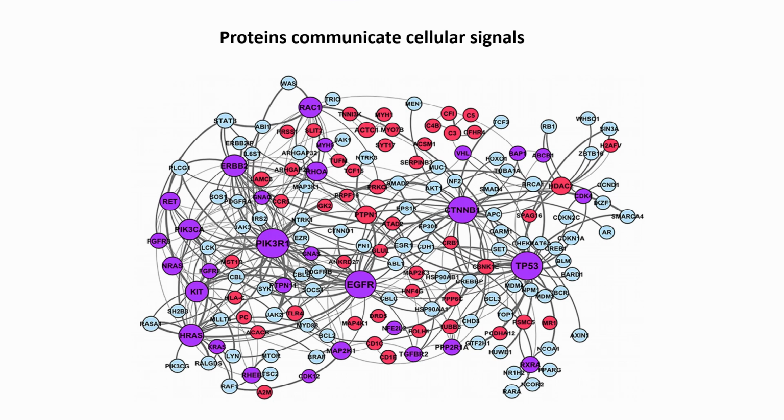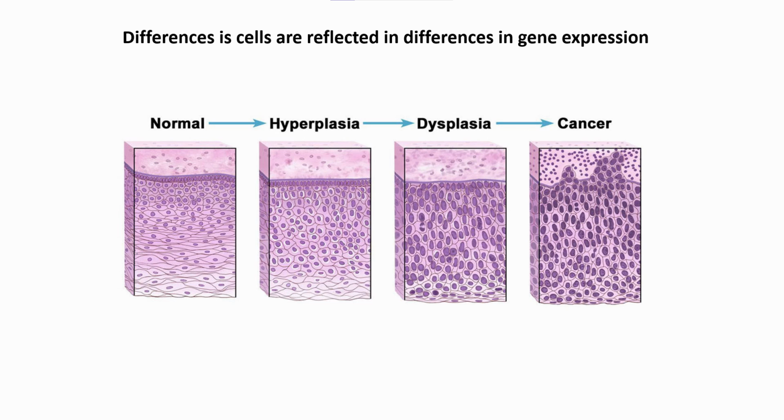To perform their functions, proteins communicate in a network, comparable to how humans behave in social media networks. In cancer and other diseases, there are changes in proteins that lead to miscommunications. These changes can be detected indirectly by measuring the levels of mRNA molecules that code for the proteins. Cells from healthy breast tissue and tumors have different characteristics and different gene expression profiles.